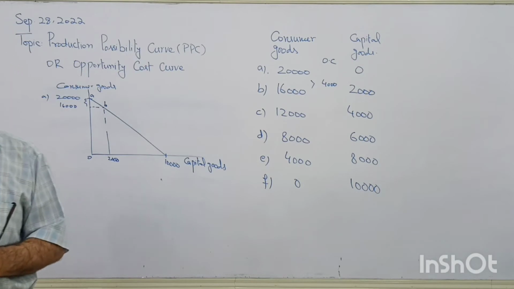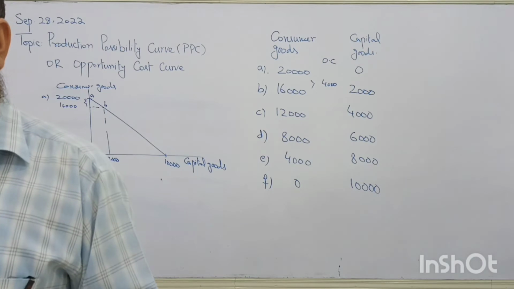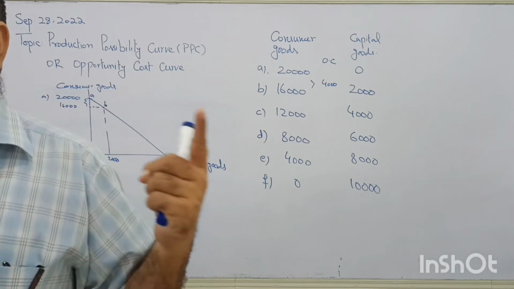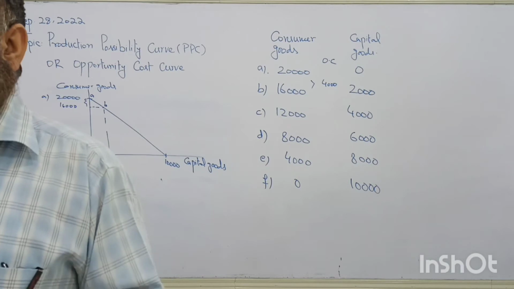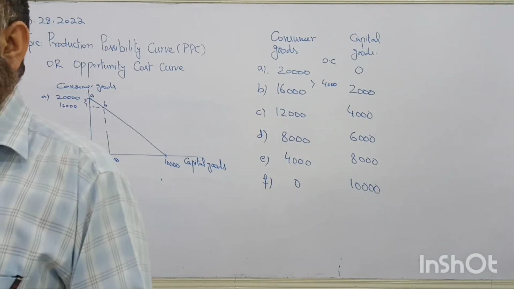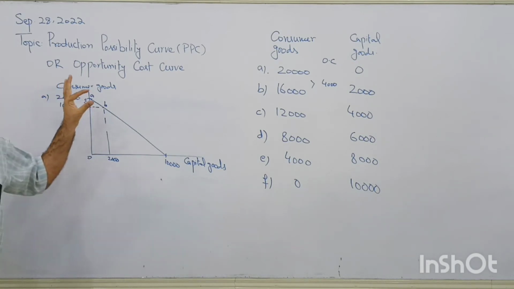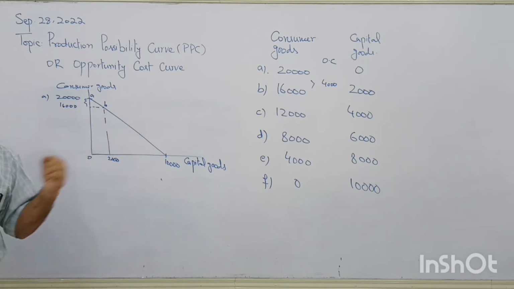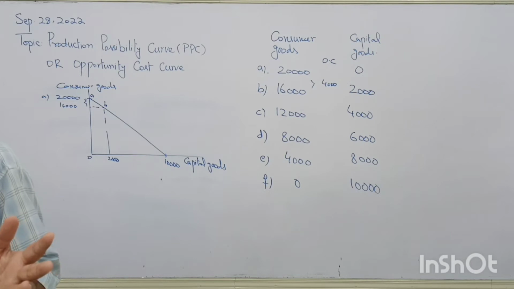Why is this opportunity cost arising? Because resources are limited, they are scarce, and they have alternate uses. Either they could be employed in the production of consumer goods or in the production of capital goods. So when they are reallocated, it gives us opportunity cost in terms of the output given up for the sake of extra capital goods. That's why we say this PPC is also called the opportunity cost curve.